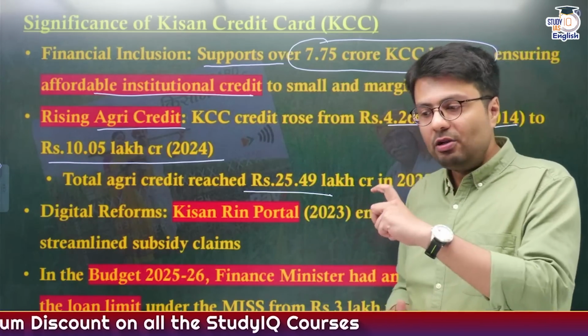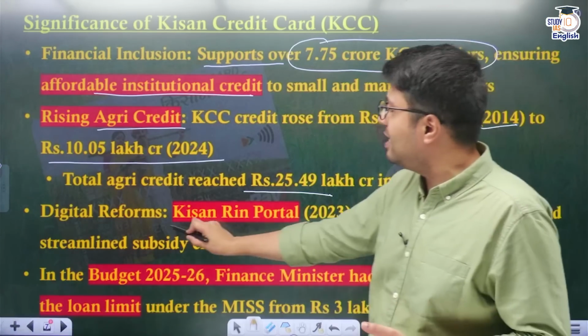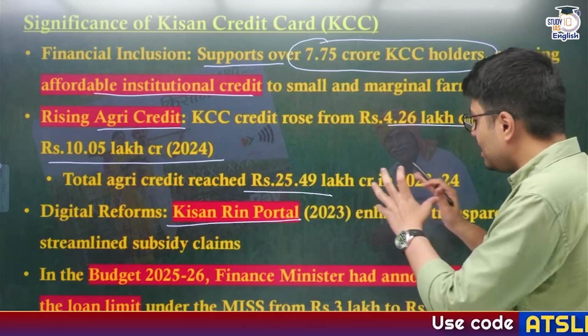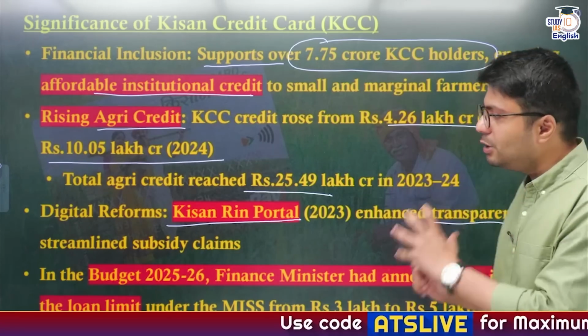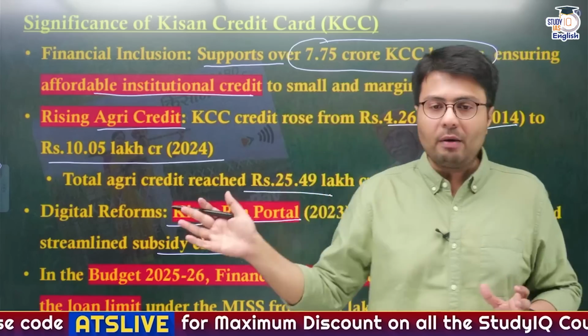Also, to make the interest subvention part easy and transparent, the government has created a separate portal known as Kisan Rin portal, which enhances transparency and streamlines the subsidy claims made by banks and farmers, etc.